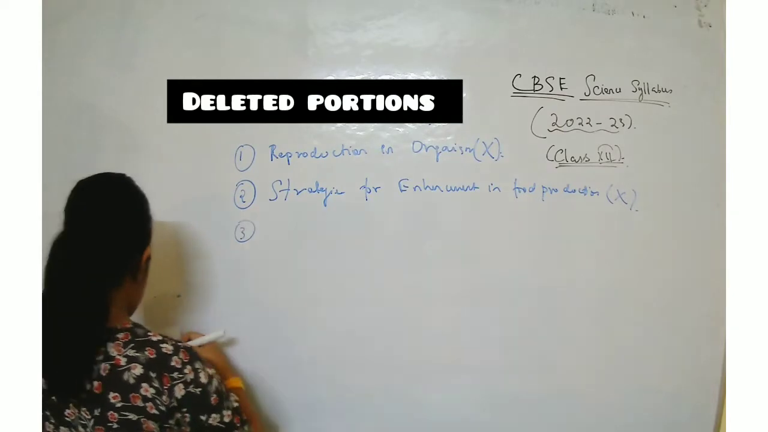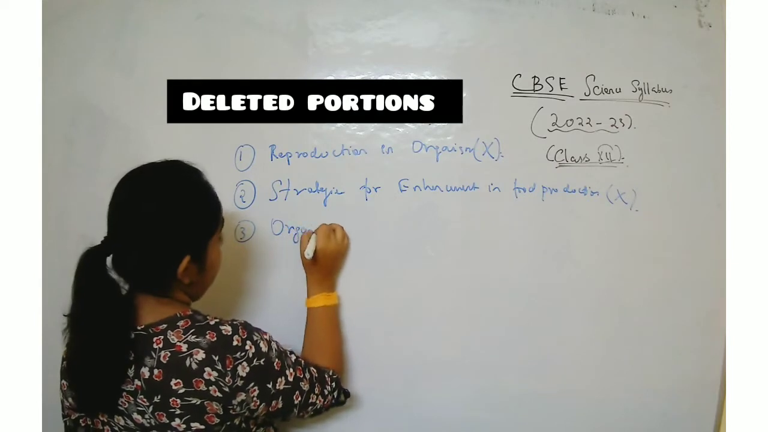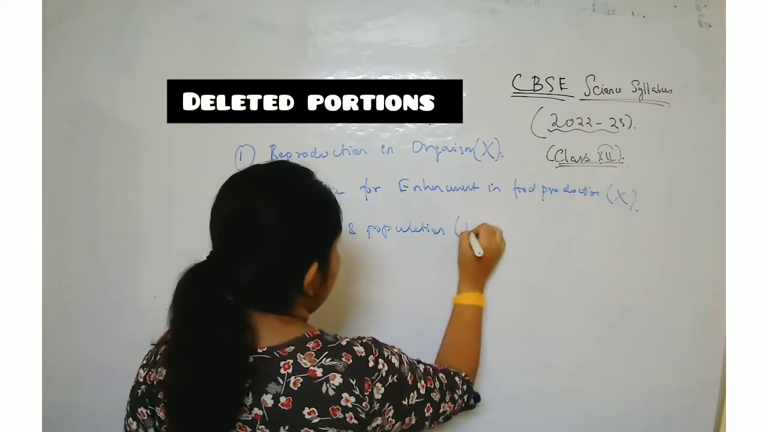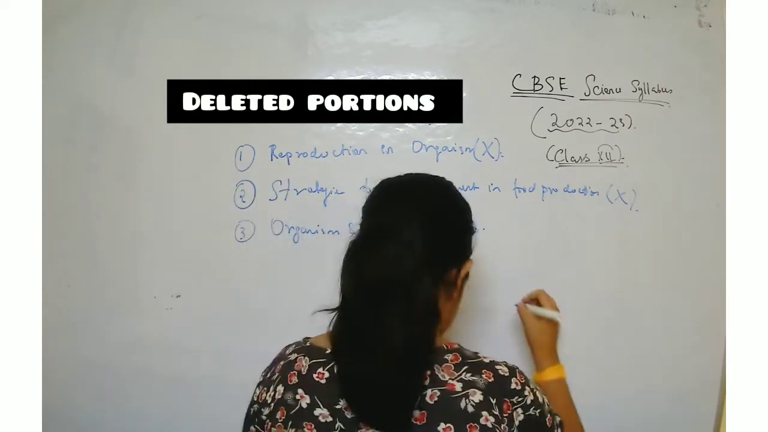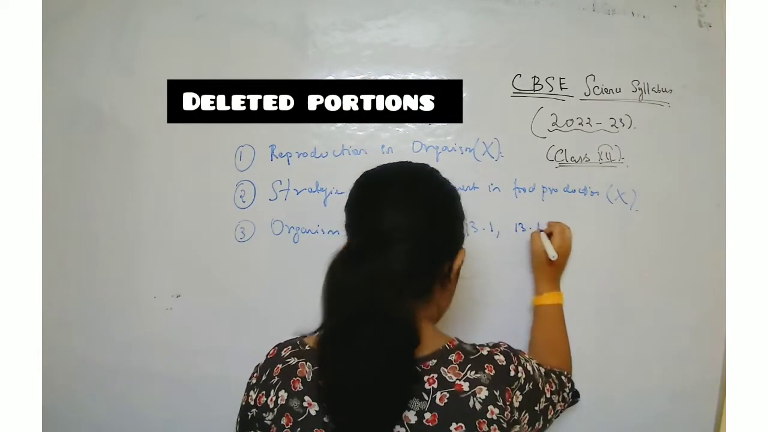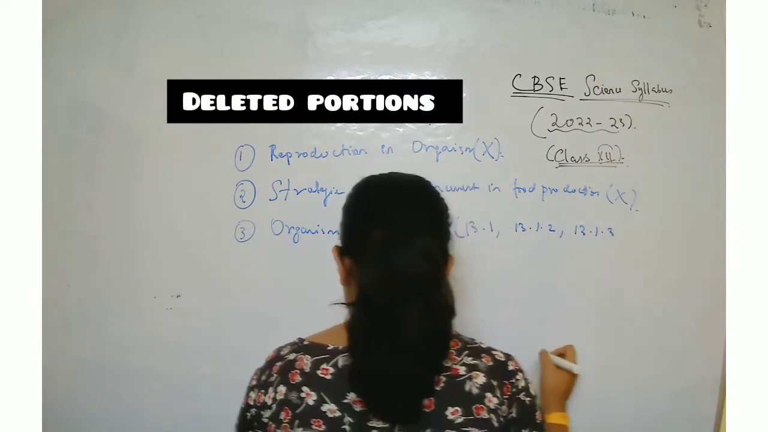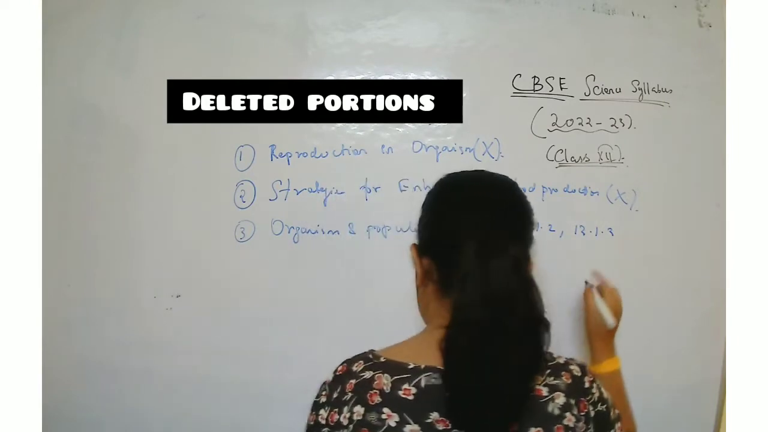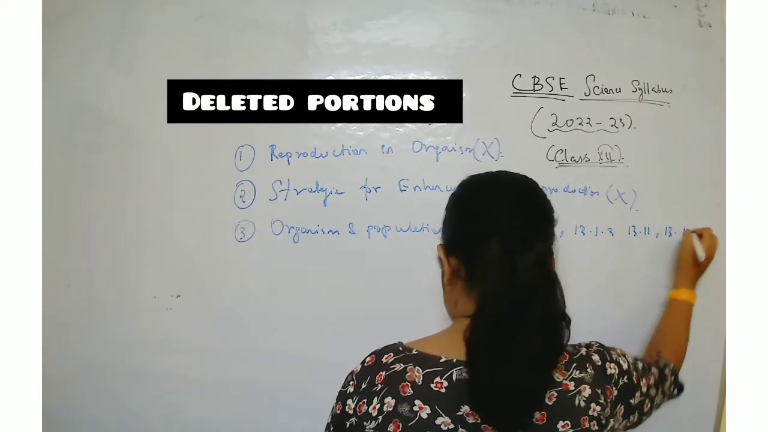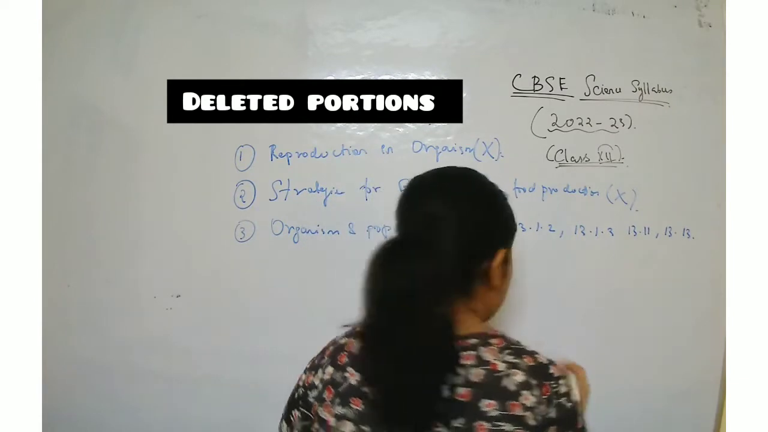Chapter number 3, that is organism and population. Here a few parts are not there. I'm just mentioning this, please note it properly. 13.1 is not there in your syllabus. 13.1.2 is not there. 13.1.3 is not there. 13.11 is not there. 13.13 is not there. These are the few things which are not there in your syllabus. Clear? Understood?